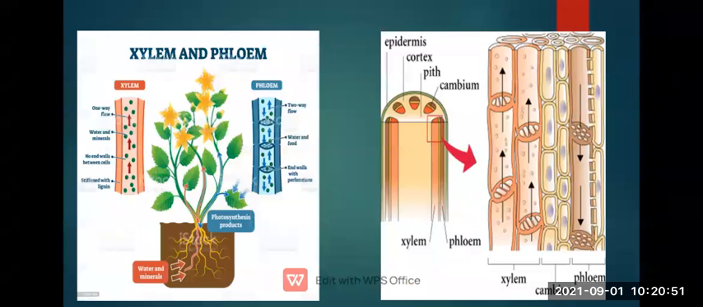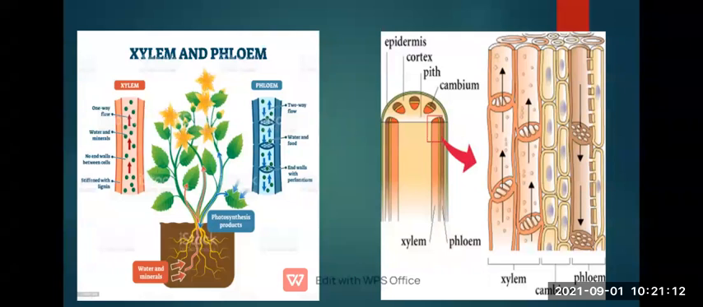This is the picture of xylem and phloem. You can see that water and minerals from the soil are absorbed by the roots and sent towards each part of the plant. We can easily make that out. See the red color and the blue color.